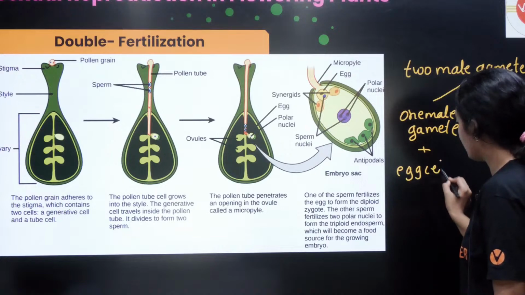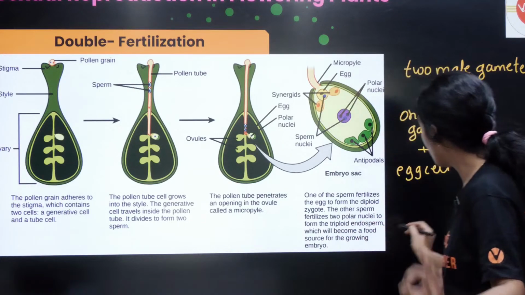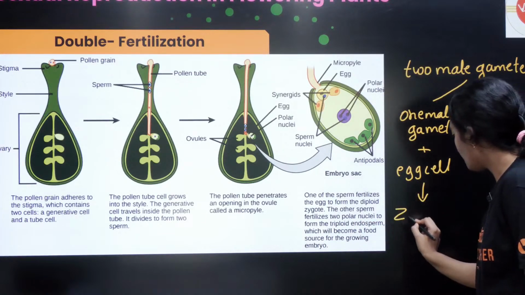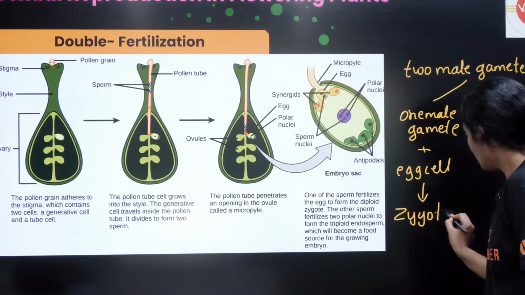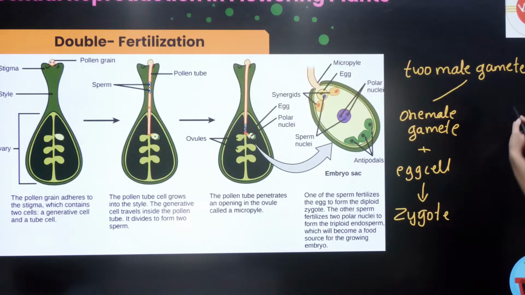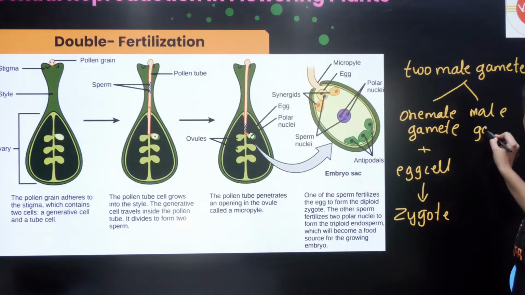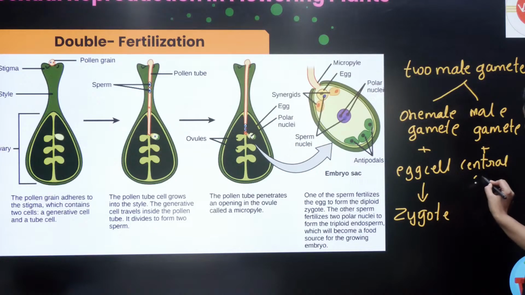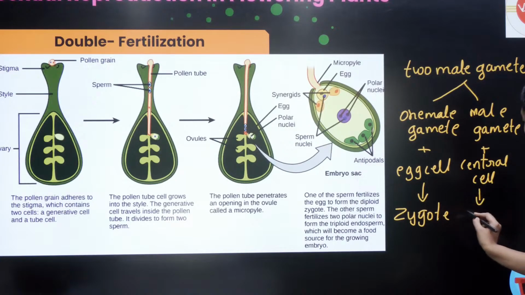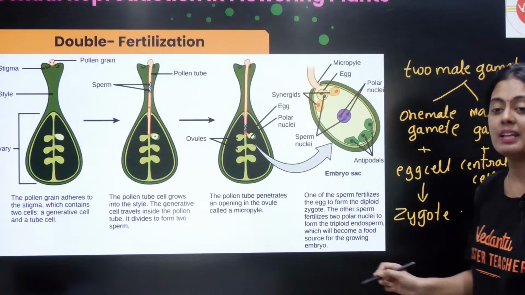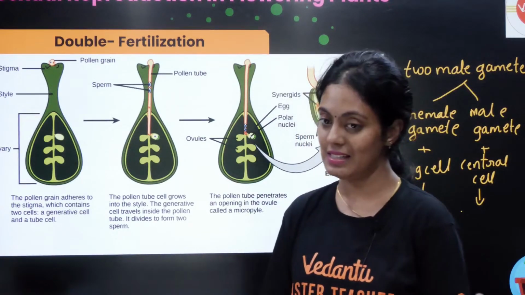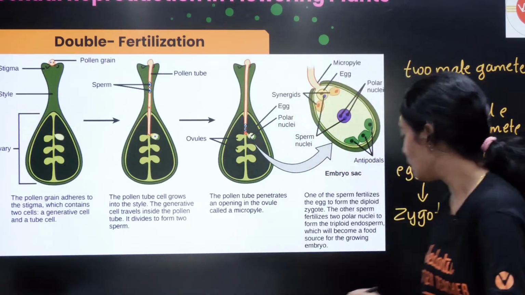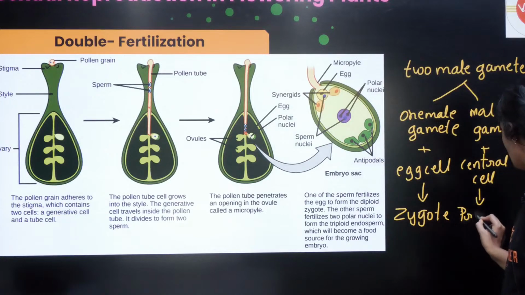All of you listen to me very, very carefully. It is going to fuse with the egg cell to form your zygote. Another male gamete will fuse with my central cell to form my primary endosperm nucleus. So it is going to form the primary endosperm cell.